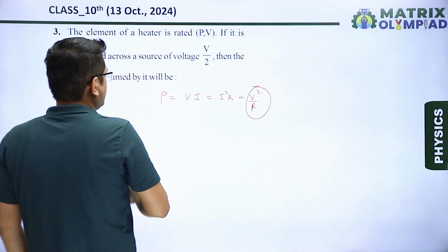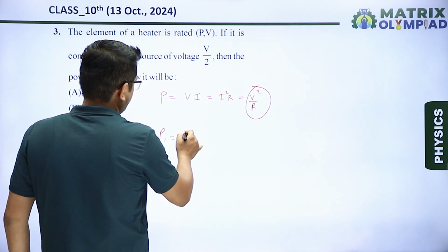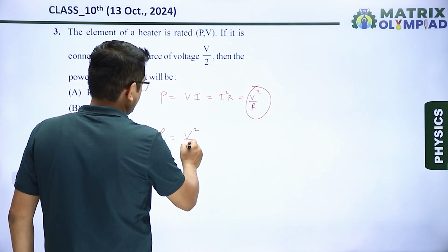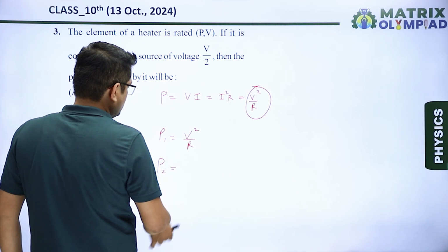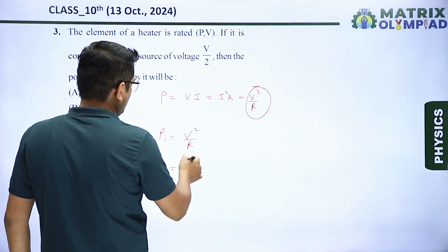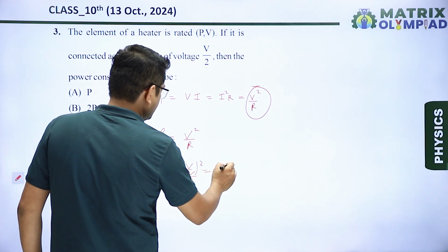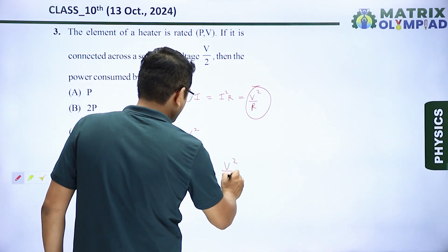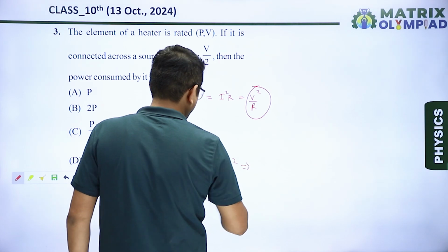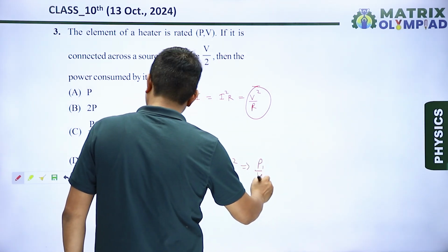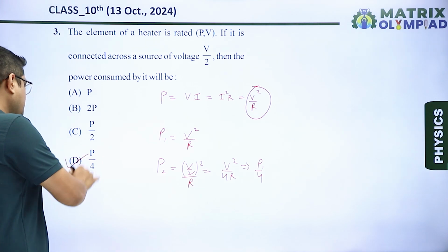So we know that initially P initial is V square upon R, so in second case P2 is equal to, value of V is changed, new value of V is V by 2 to the whole square upon R, which is equal to V square upon 4R. Okay, so we know that V square upon R is equal to P1, so it becomes P1 divided by 4. So power will become P by 4. So correct answer is option D.